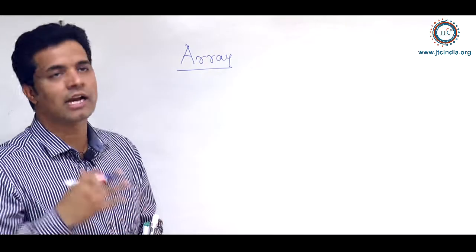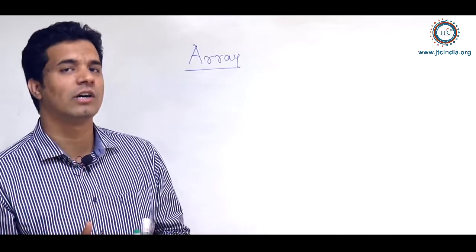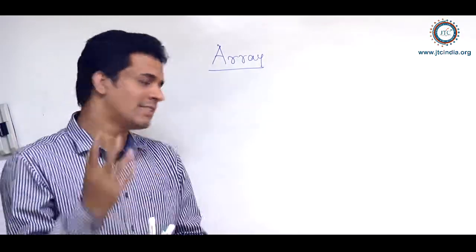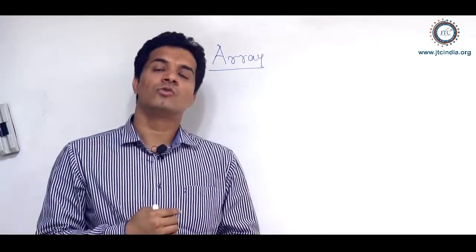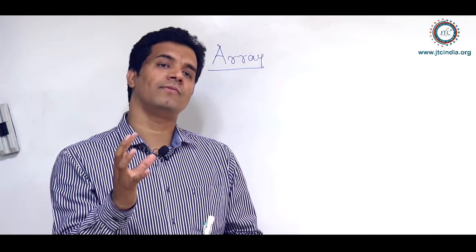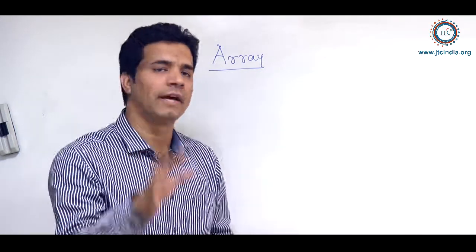Every time I start this topic, array, I feel very excited. What I want to ask is, what do you know about an array? If you ask anybody what an array is, they say it is a collection of similar type of elements. That's absolutely fine.